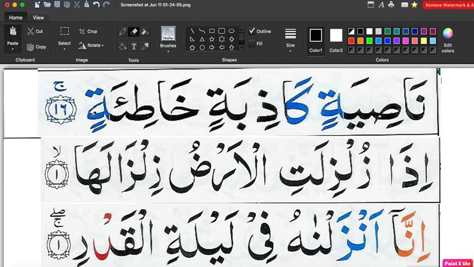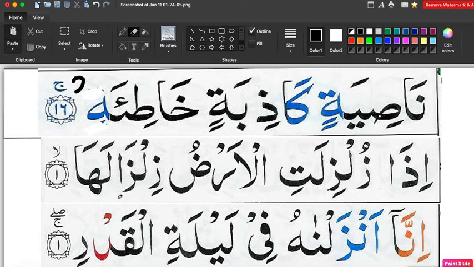But when you apply the stop sign, this ta is changed into ha, because in reality this is ha. As I mentioned, the double kasra we change into sukoon. So when the double kasra changes into sukoon, and the ta changes into ha, we read it khati'ah.